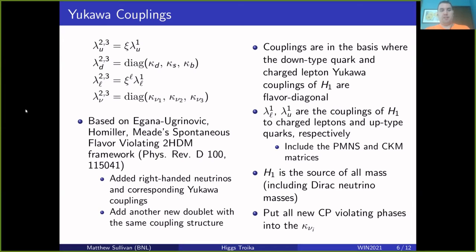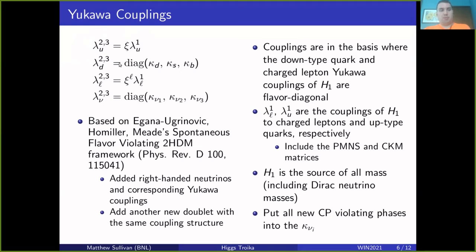We're adding in, on the one hand, our right-handed neutrino singlets. And on the other hand, we're also adding in a second doublet, but we're giving the second doublet the same coupling structure. And the coupling structure in this spontaneous flavor violating model is that we have up-type quarks, which have, for the heavy doublets, a coupling exactly proportional to the standard model up-type quark coupling. This means that these are proportional across all generations in the exact same form. We have a similar coupling structure for the charged leptons. It's proportional to the standard model coupling with some proportionality.